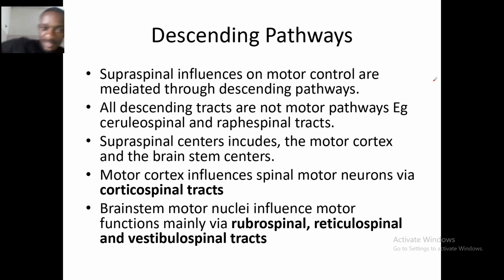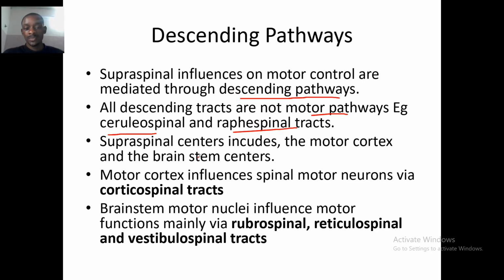Starting off with the descending pathways, supraspinal influences on motor control are mediated through the descending pathways. Also, not all descending pathways are motor pathways, e.g., the cerebrospinal and the reticulospinal tracts are not motor pathways.